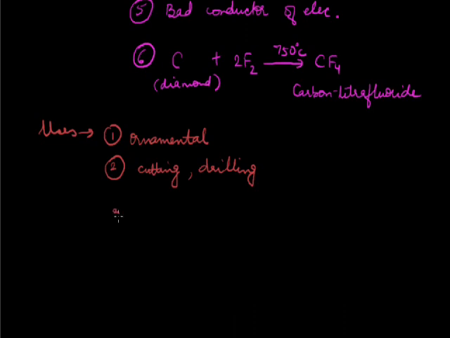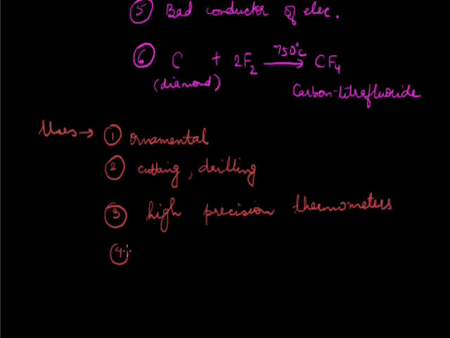Apart from these uses, diamonds are used to make high precision thermometers, and they are even used in the form of surgical knives. Sharp edged diamonds with very thin and fine edges are used as a tool by eye surgeons to remove cataract from eyes. So they can be used during surgeries as a surgical knife.